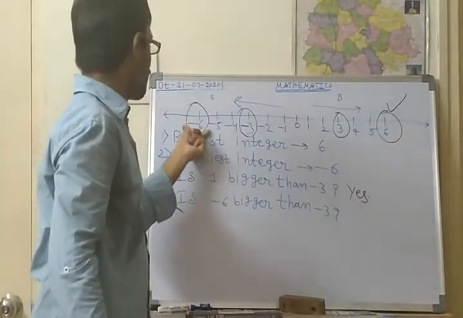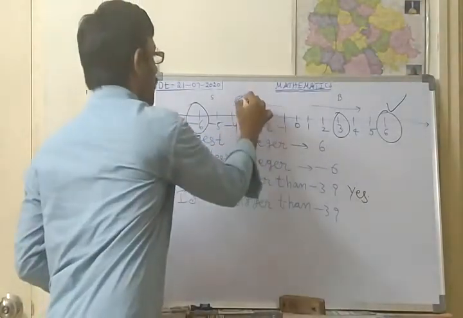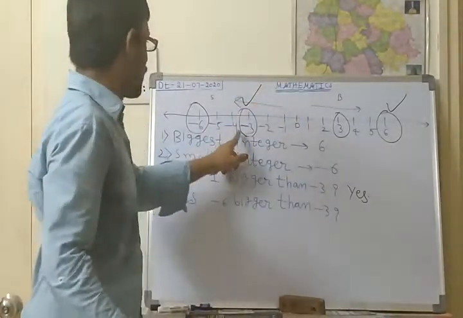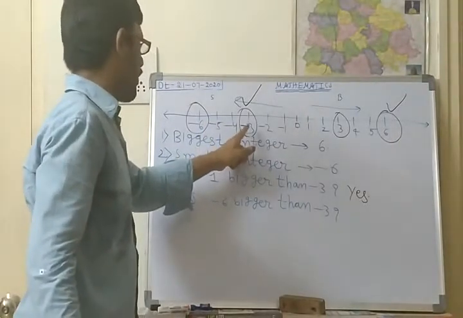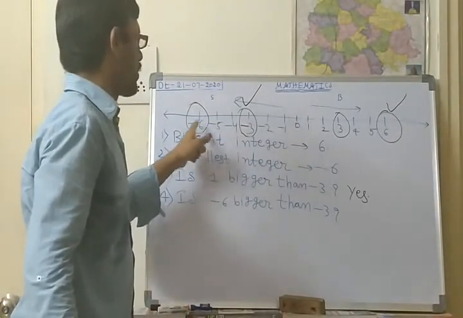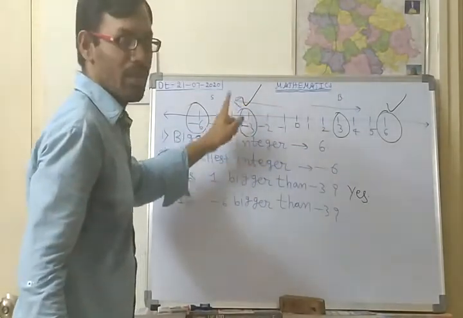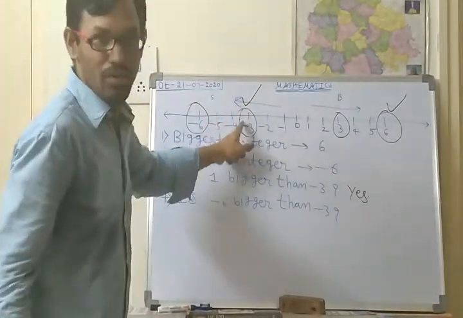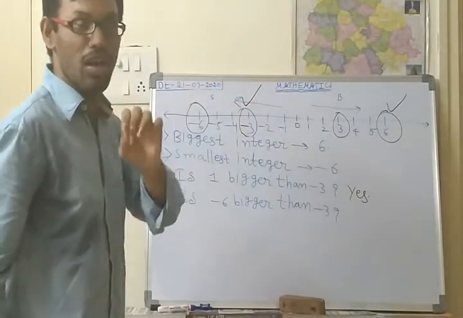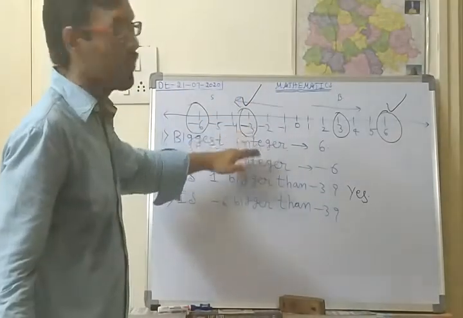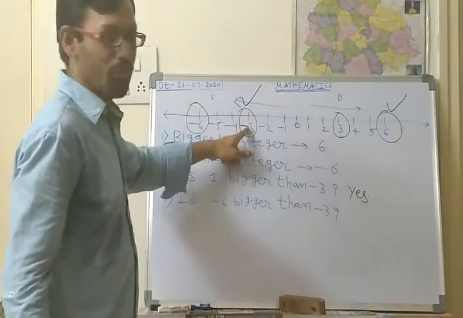But if you see minus 3 and minus 6, minus 3 is the bigger number, because before minus 3, minus 6 is there. The number which is at the right side will be the bigger number. I hope you are understanding very well. So here minus 3 is the bigger number.